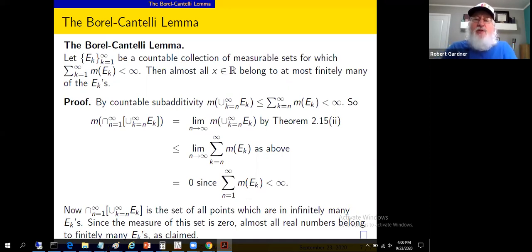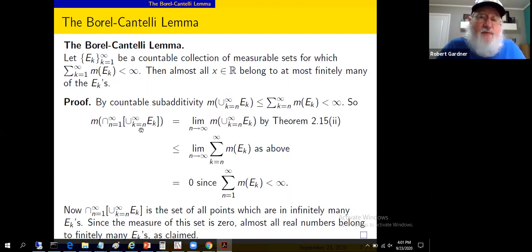What do you know about convergent series from Calculus 2? Maybe Analysis 1 or 2. The tails have to go to 0. So here we're summing from n to infinity. The tail part has to go to 0. I think it's a contrapositive of the test for divergence from Calculus 2. Since this converges, the tail has to go to 0. And that should ring familiar from, if not Calculus 2, then from Analysis. The tail of a convergent positive term series must go to 0. So that's the reason this limit is 0.